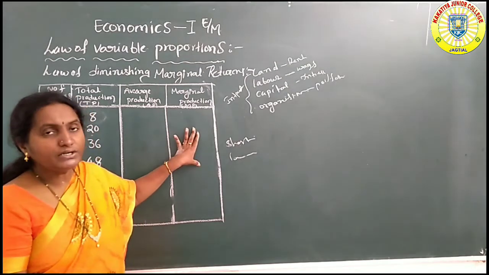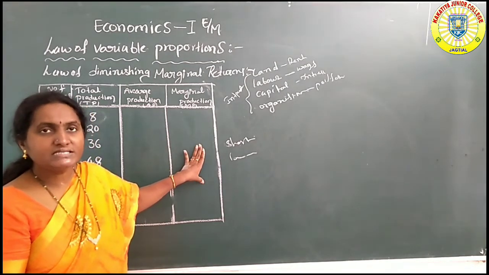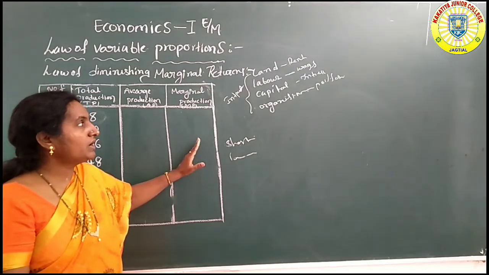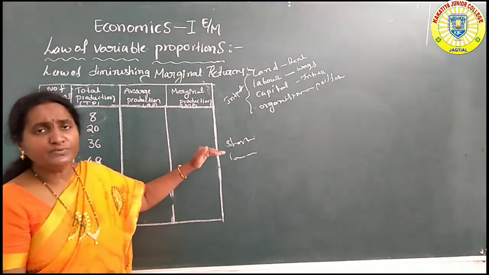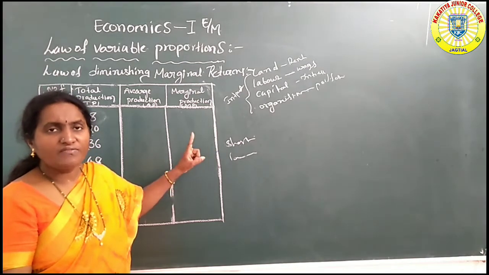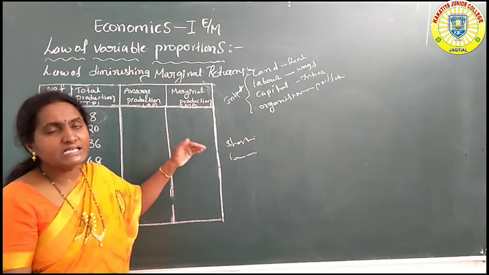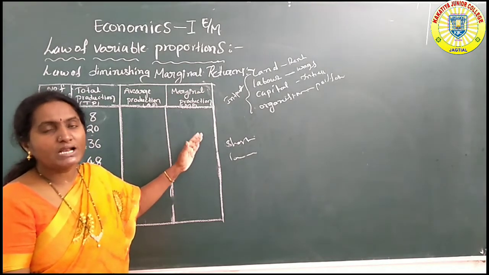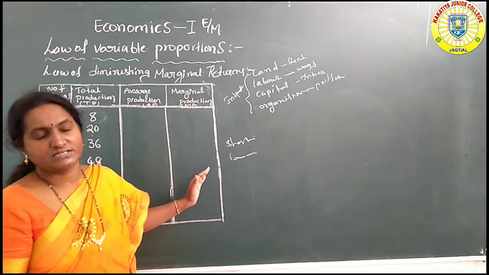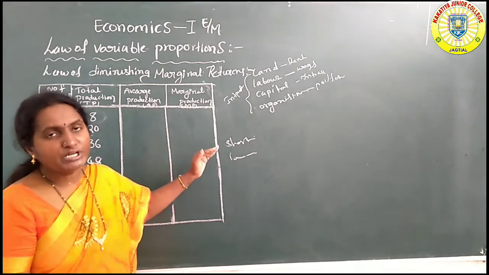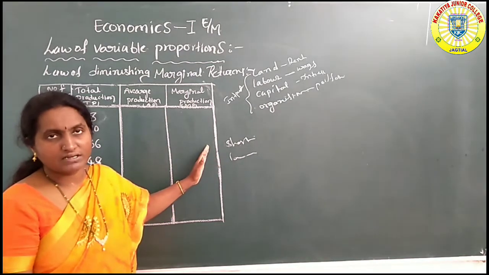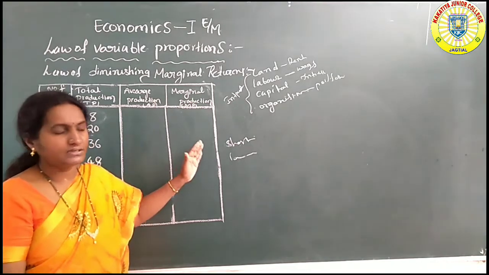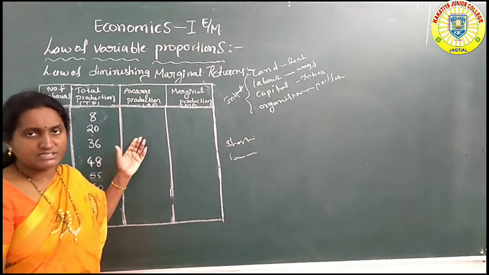According to Stigler, if the remaining inputs are constant and only one variable input increases, total output diminishes. So they gave different definitions of this law.